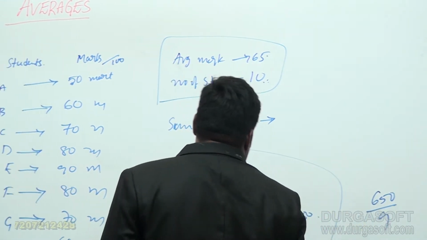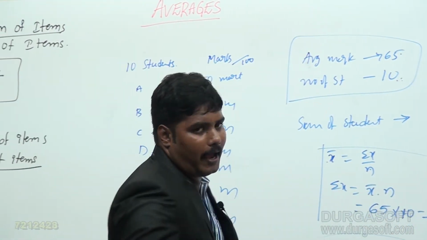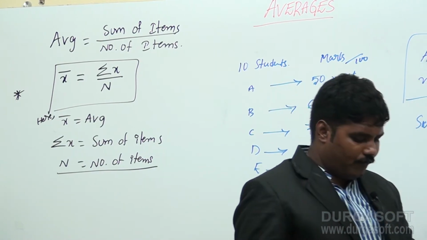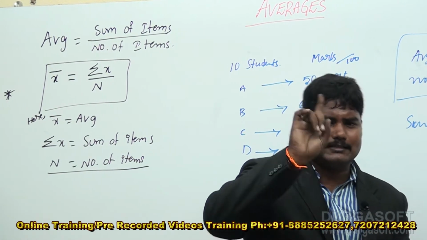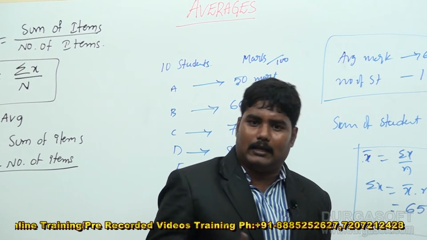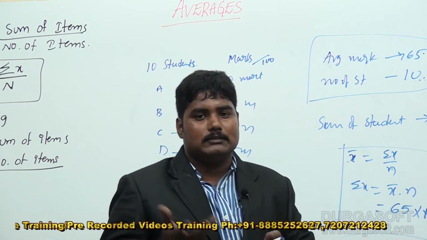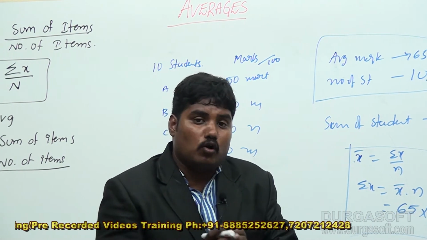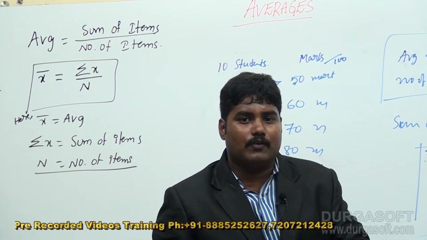This 650 is obtained from sigma x. Here the average marks is 65. That means each person has 65 marks. How many members here? 10 members. 10 into 65 is 650, the sum of marks. Then in the total marks, what is the average of 9 students?